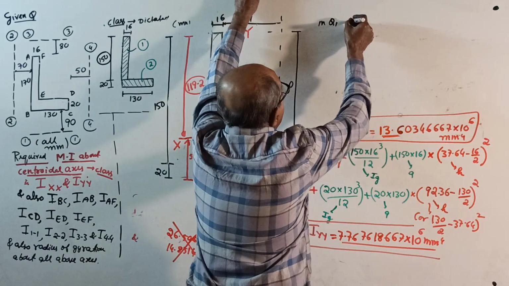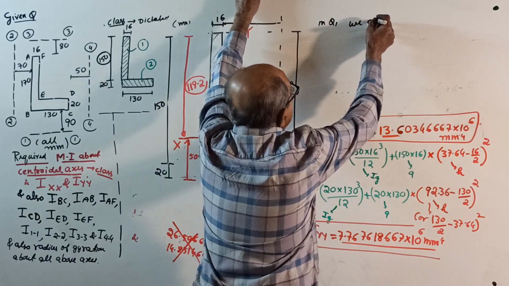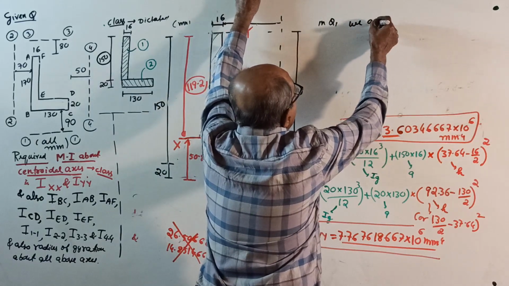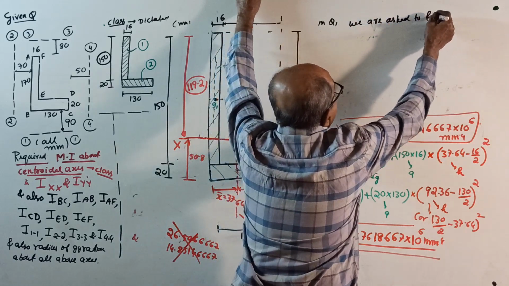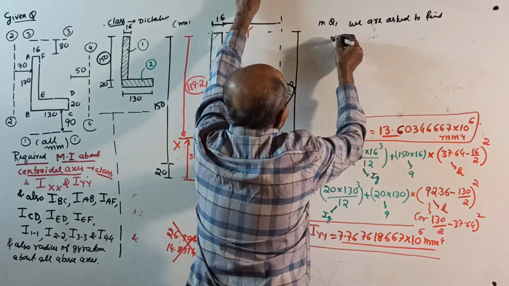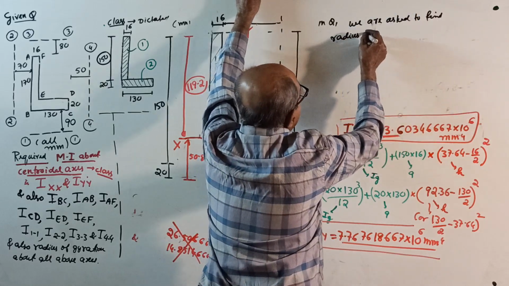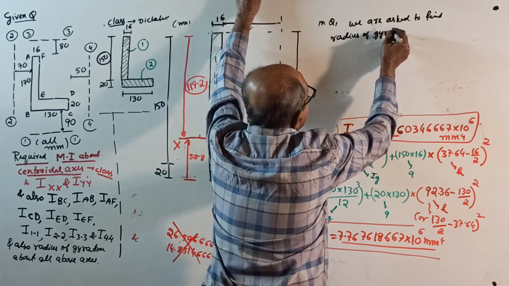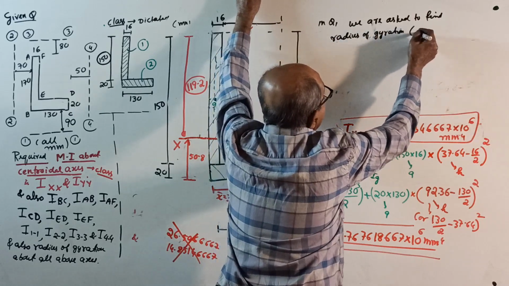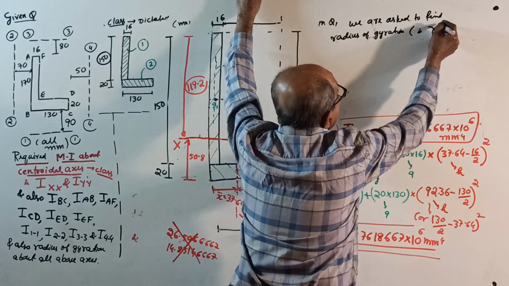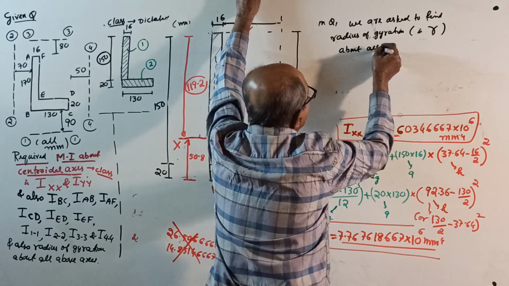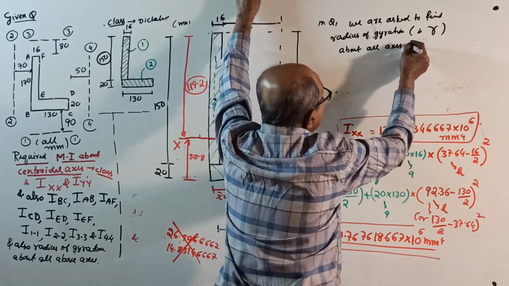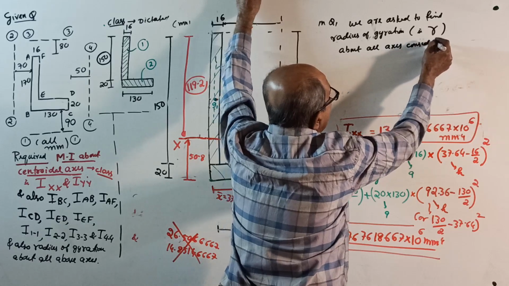Here we are asked to find radius of gyration, our symbol is r, about all axes considered in the question.